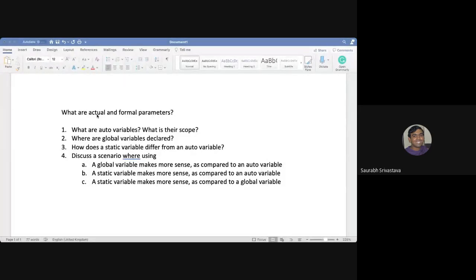Okay, so let's start, guys. There was one question that was left yesterday, so I'll just start from there. This is the actual and formal parameters, and from there we'll start with the things for today. Can you see my screen? Yes, sir. Okay, so you guys can start.